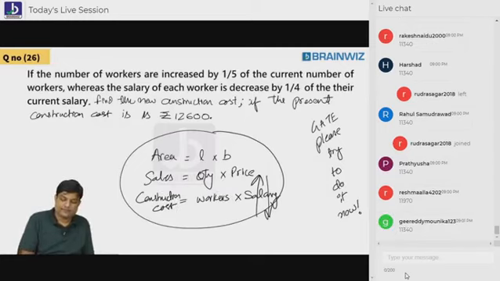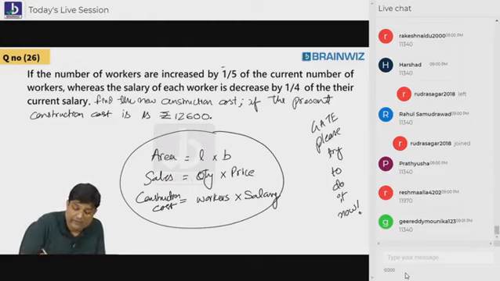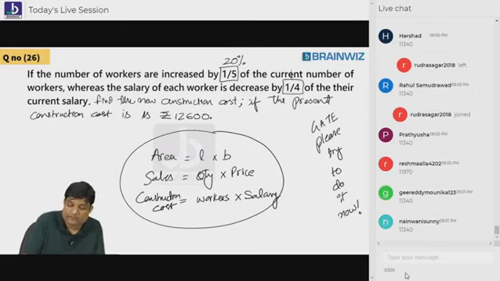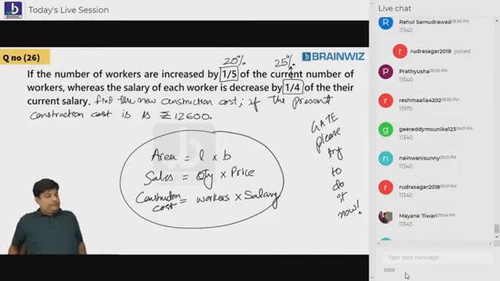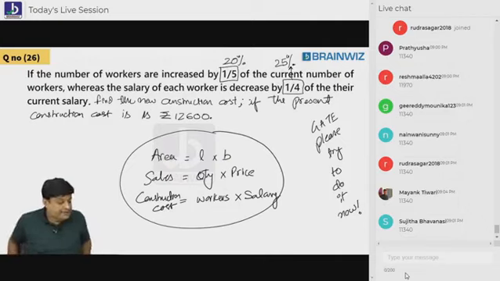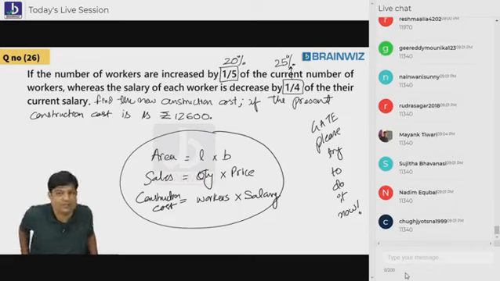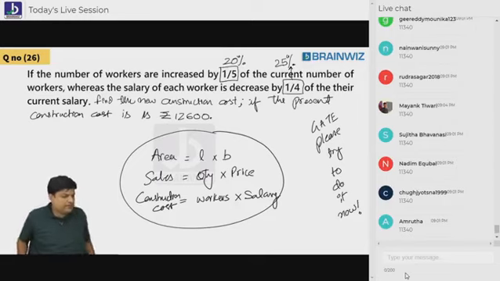Chaliye, make it faster. I hope you all know 1 by 5. 1 by 5 is nothing but, bolo beta, 20%. I hope you know 1 by 4. 1 by 4 is nothing but 25%. Reshma, calculation mistake. Is it true, everybody?